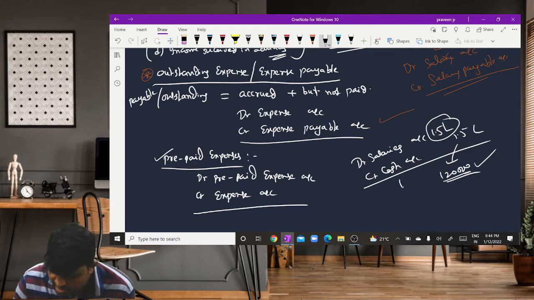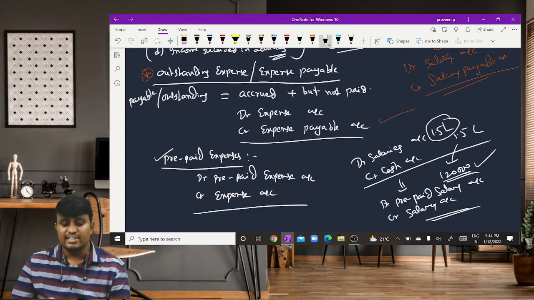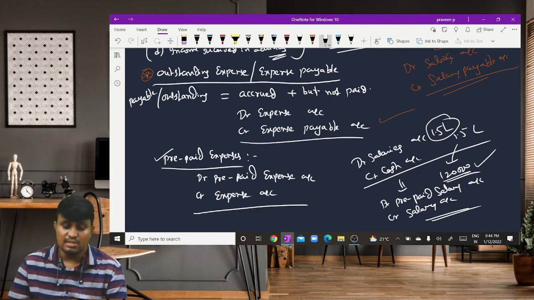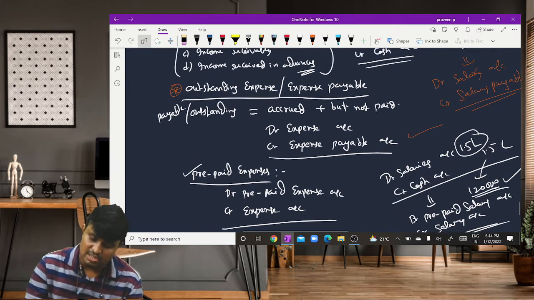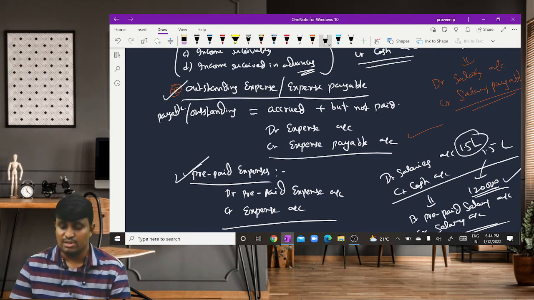Means here we write debit prepaid salary, credit salary account. Clear?